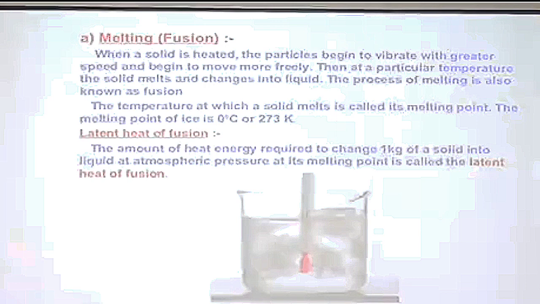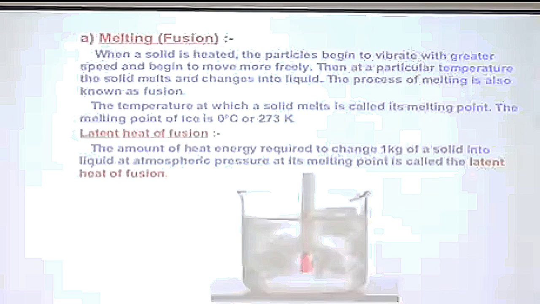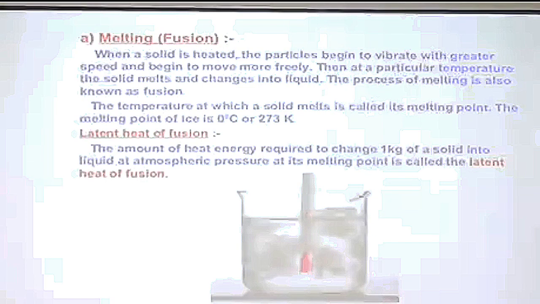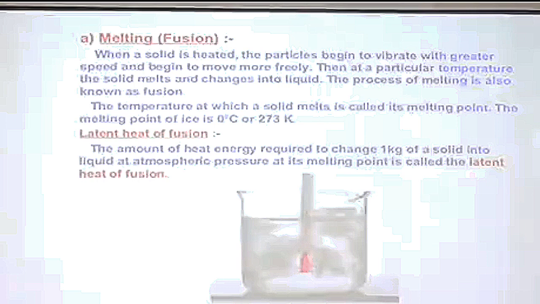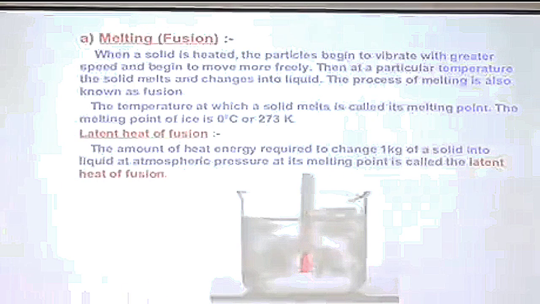We'll see initially the temperature may be even below 0 degrees centigrade, and as we keep it for some time, the temperature rises, and very soon you'll see that ice starts melting. If we look at the thermometer, we'll see the temperature is 0 degrees centigrade, and even as the ice keeps on melting, the temperature does not increase. Once the whole of the ice melts, then the temperature starts increasing.